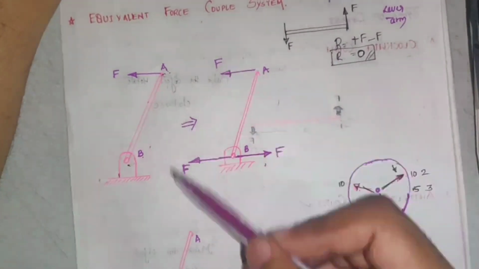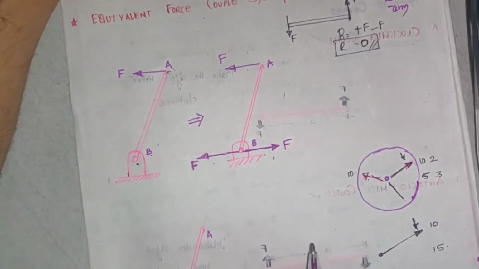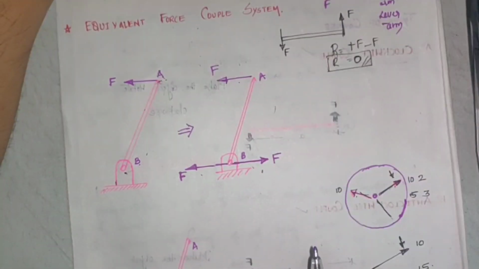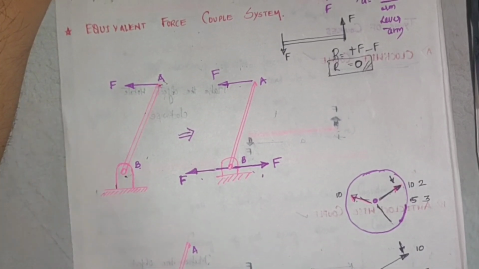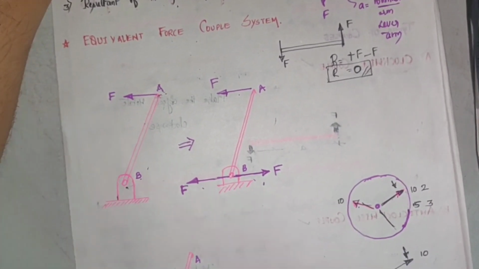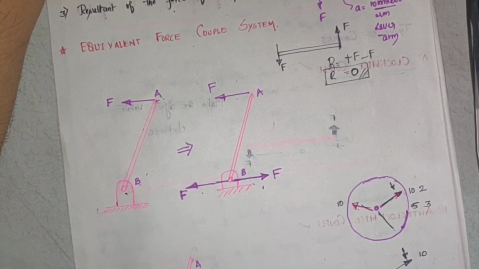Now, how many forces are there? There are 1, 2 and 3. See if you can form any couple with these three forces. Which two forces will form a couple? What is the definition of a couple? A couple is two forces equal in magnitude, opposite and parallel to each other.